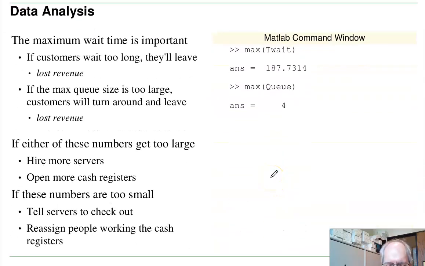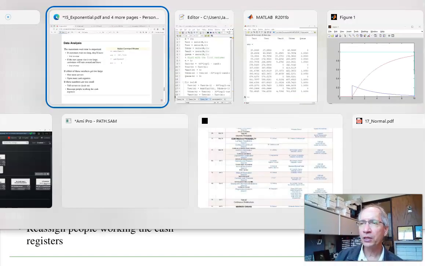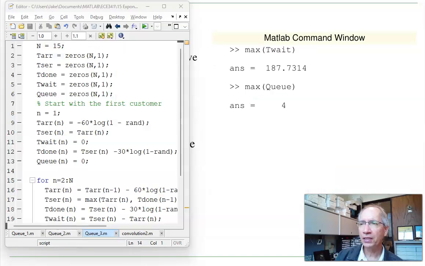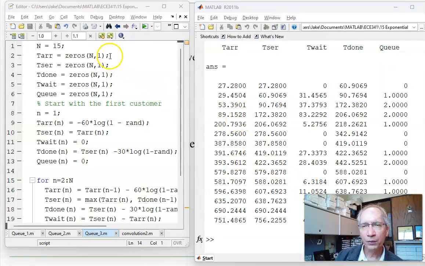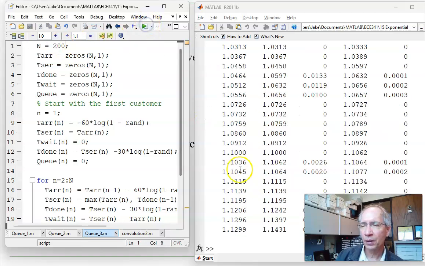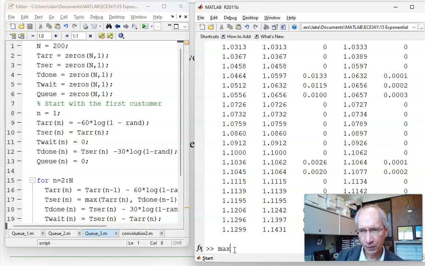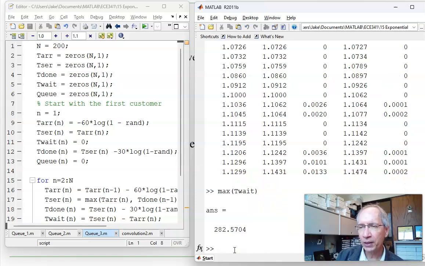So once I do that, I can do something like 200 customers, and let's look at what happens. So in this case, let's go for 200 customers, run the simulation. See the maximum wait time. Max wait time is 282 seconds. That's pretty long. That's almost 5 minutes. And the largest queue size